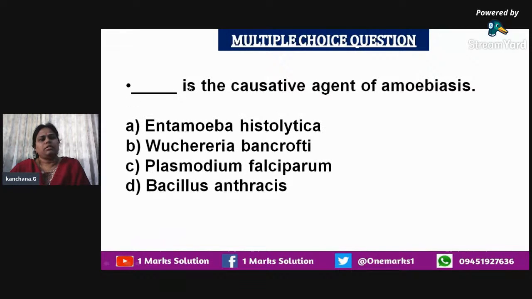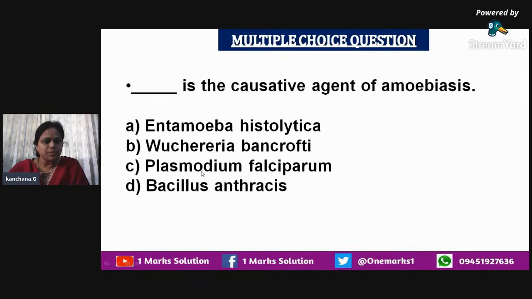Next one, they've asked the causative agent of amoebiasis. As I already told you, you're very thorough with all these things. You know very well this first one, Entamoeba histolytica, causes amoebiasis, and Wuchereria bancrofti causes filariasis, and Bacillus anthracis is a disease caused by a bacterium.